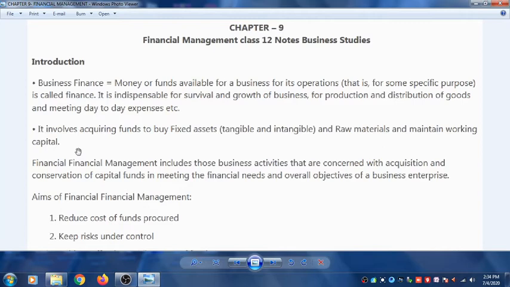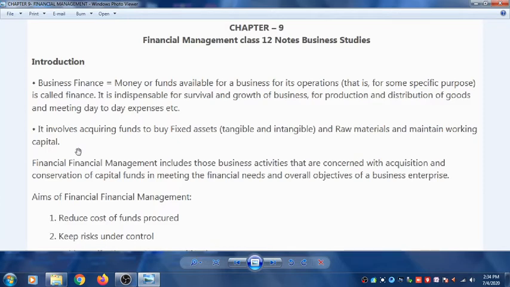Financial management includes those business activities that are concerned with acquisition and conservation of capital funds in meeting the financial needs and overall objectives of a business enterprise.